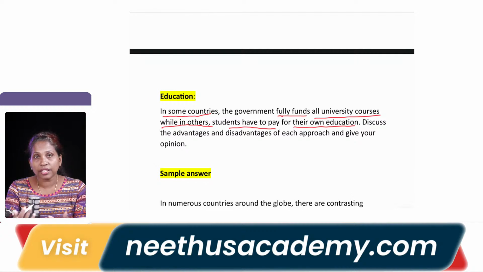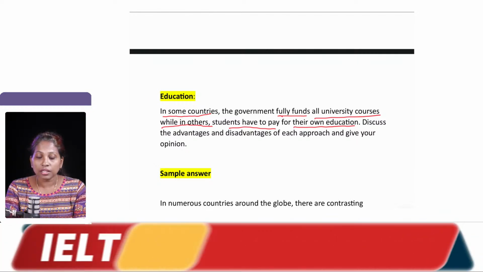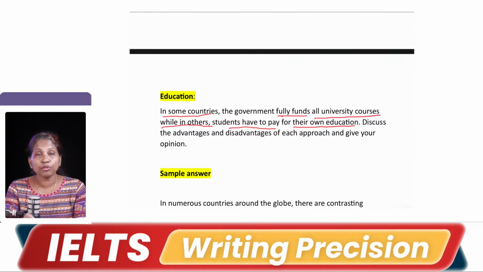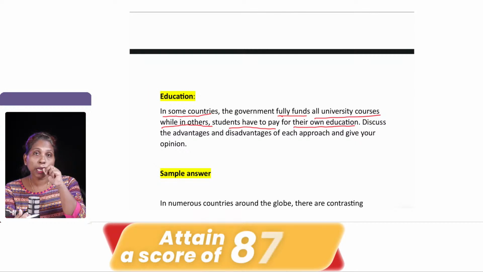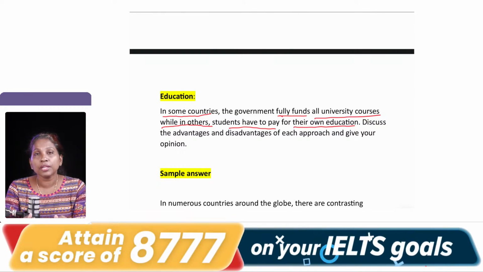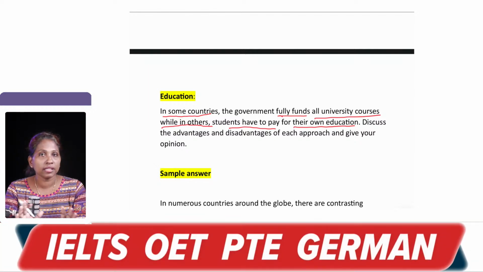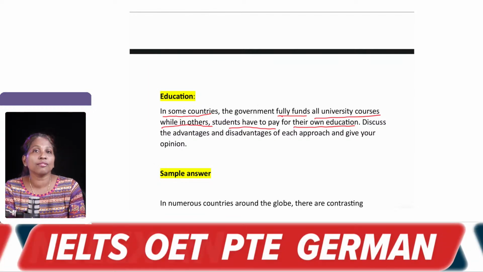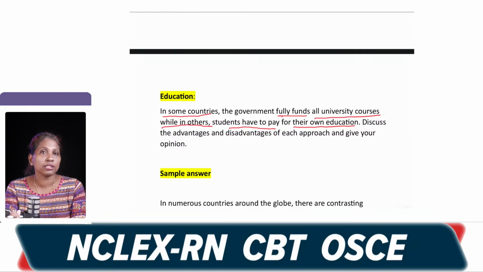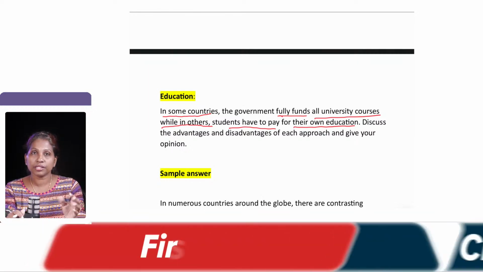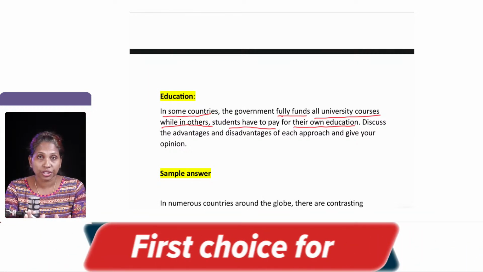However, there are situations or countries wherein the government doesn't do that, and the students have to pay. Maybe they are paying the complete fees, the whole 100 rupees, or maybe partial, right? So in that case, complete funding of the education is not taken up by the authorities, and the students have to handle it, complete or partial, however it is. So these are two scenarios they have presented connected to education, right?